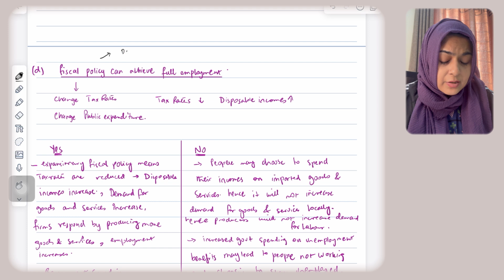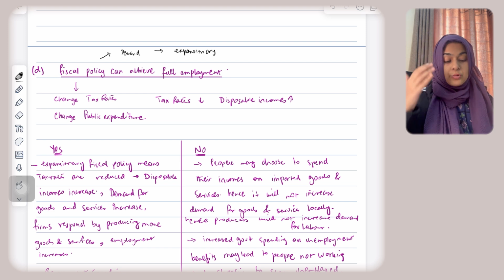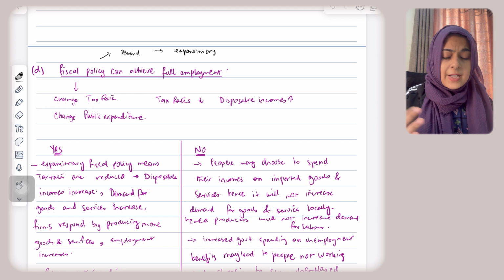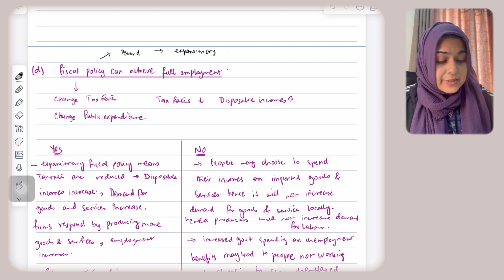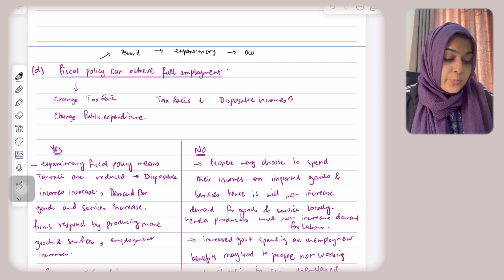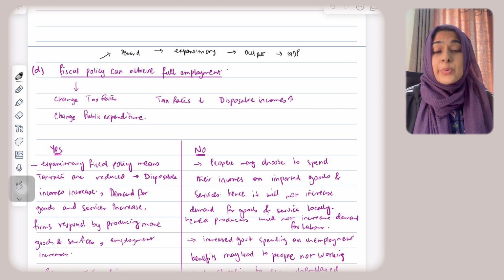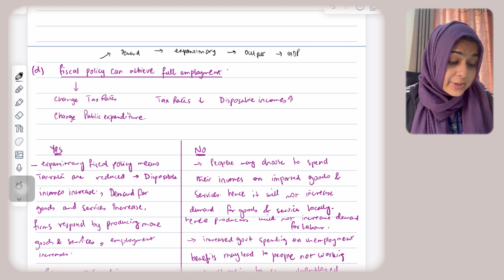Fiscal policy itself is a demand side policy, but there are two types in this. One is expansionary. Expansionary fiscal policy requires governments to reduce taxes and increase public expenditure. Basically expansionary policies increase output and increase GDP. So hence economic growth will increase because of expansionary fiscal policy.